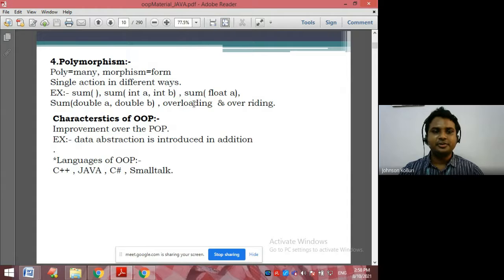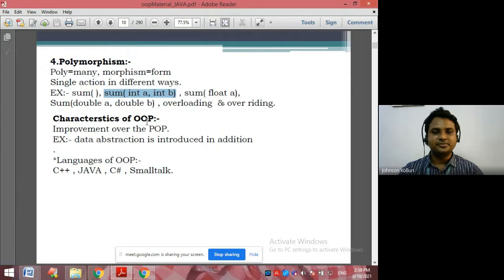Method overloading means a single action in different ways. A good example is a sum function. Sum function with no arguments, sum function with two arguments, sum function with a float argument, sum function with double arguments. Here, this function will perform the sum of two numbers, this function can perform the sum of two numbers of double type, and here, integer type.